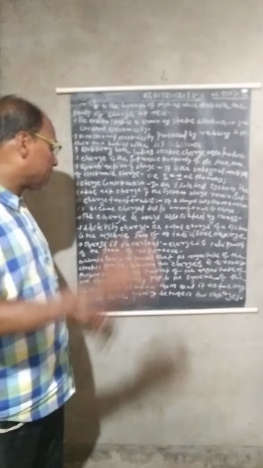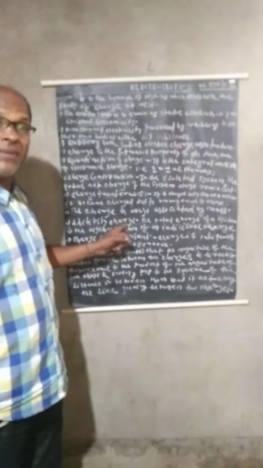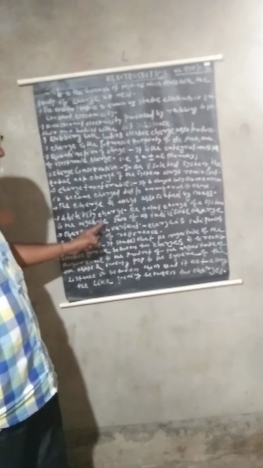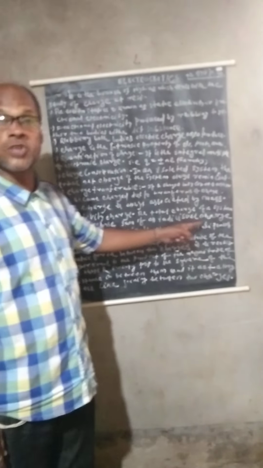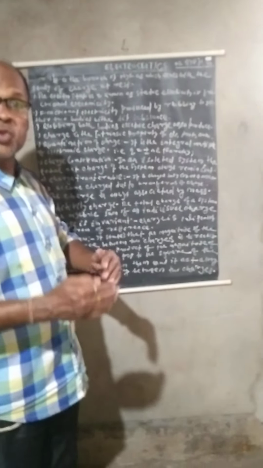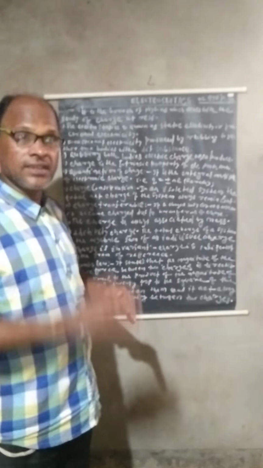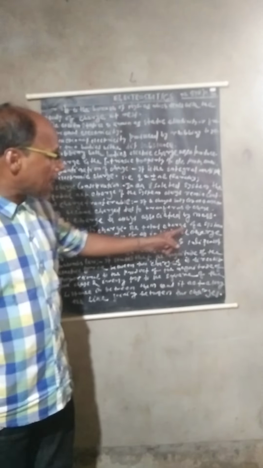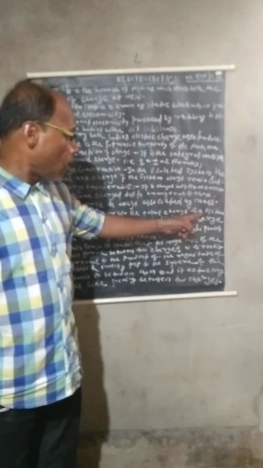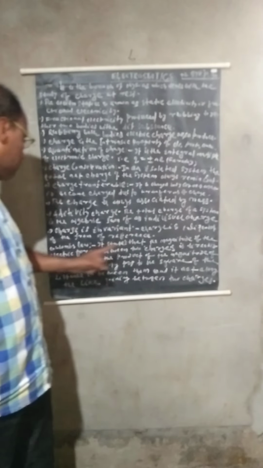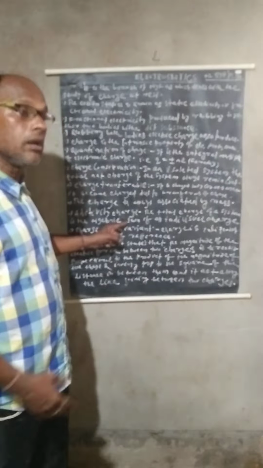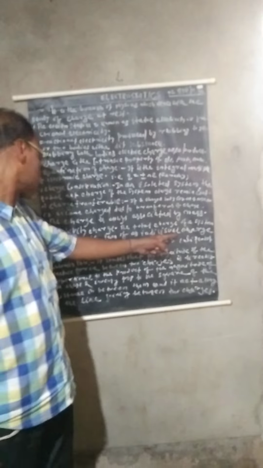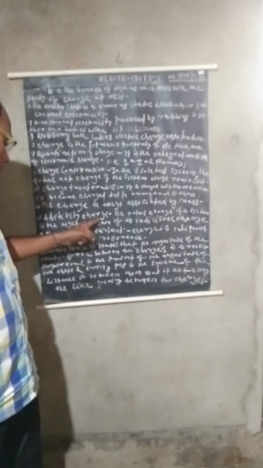Then additivity of charge. What do you mean by additivity of charge? The total charge of a system is the algebraic sum of all the individual charges in that system. In a system, many individual charges are there. That is known as additivity of charge.